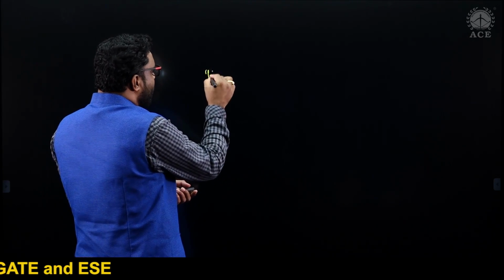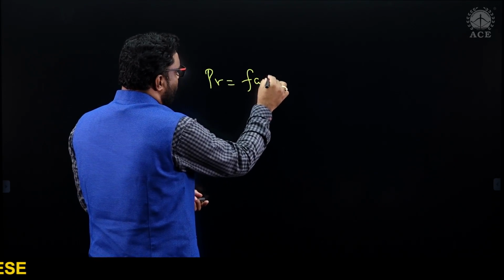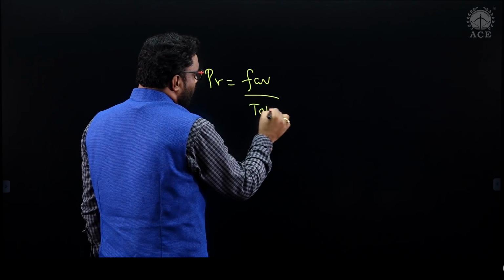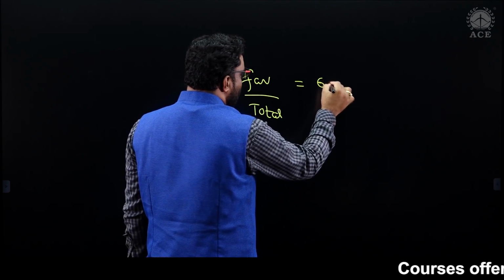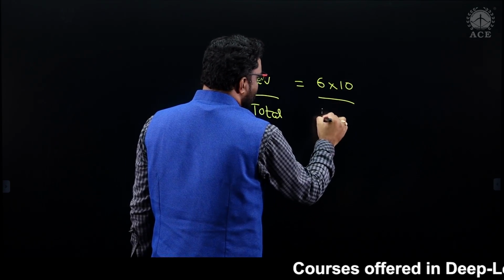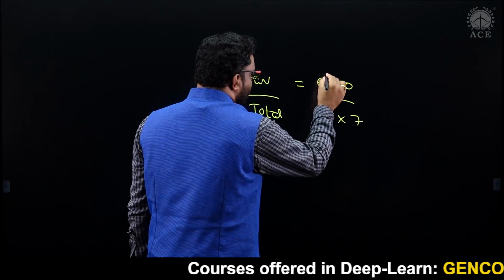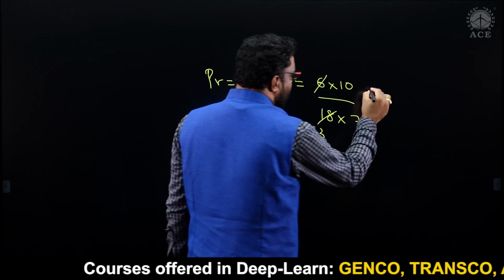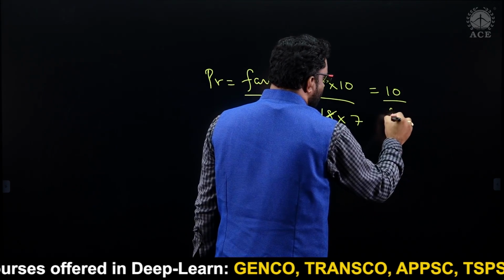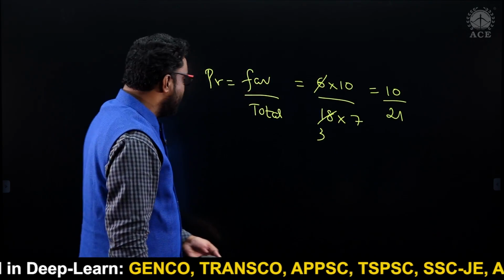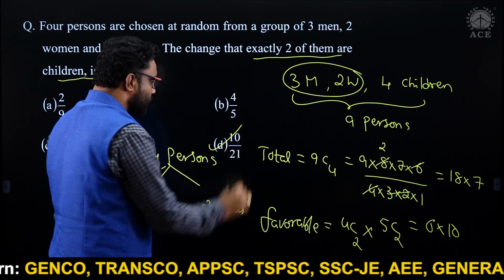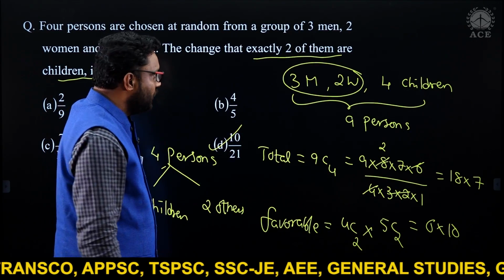So the probability is nothing but favorable out of total. Favorable, I hope you got 6 into 10, this is 18 into 7. If we just calculate, we got 10 upon 21. So we can go with option D, 10 upon 21, right? Good.